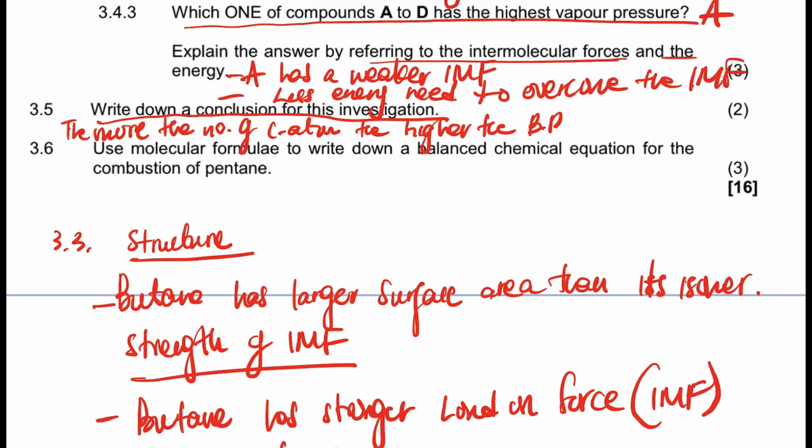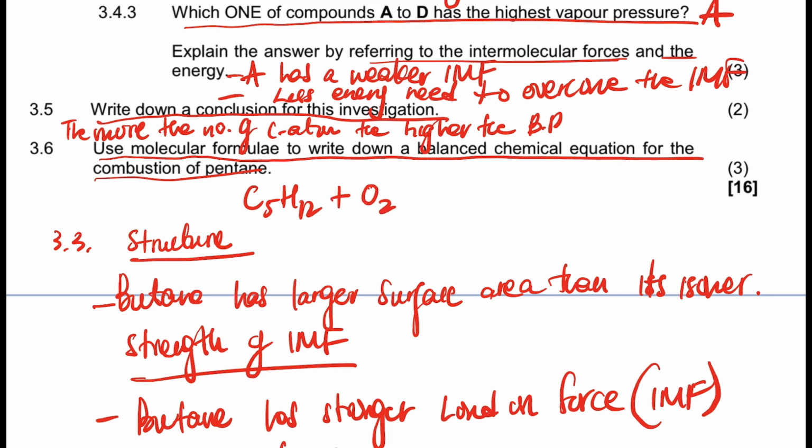Right, that's the conclusion. Now it says use the molecular formula to write down the balanced chemical equation for the combustion of pentane. So the pentane is going to be C5H12. And then you add what? Oxygen. That's the combustion. You add oxygen, and then it will be the product there.